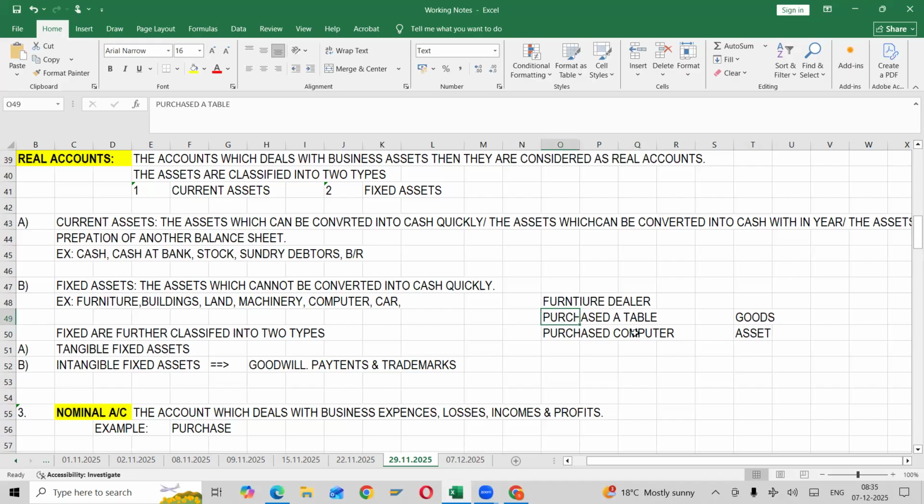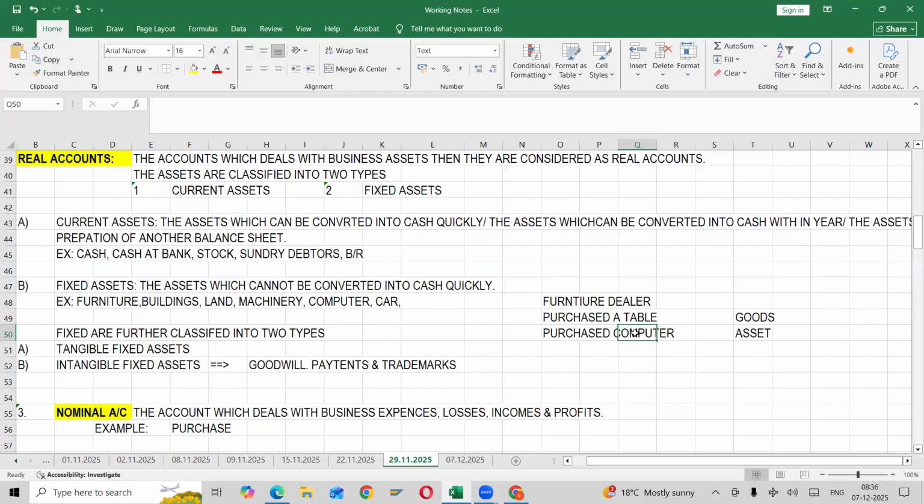Here also you are going to get a return benefit, but it is not considered as an expense. Why? Because you are investing. Understood? Purchasing a building, renting a building. Tell me, which one is an expense? You purchased a building for your stay. Another building you took on rent to stay. So which one is an expense? Which one is an investment? Rent is a rent expense.